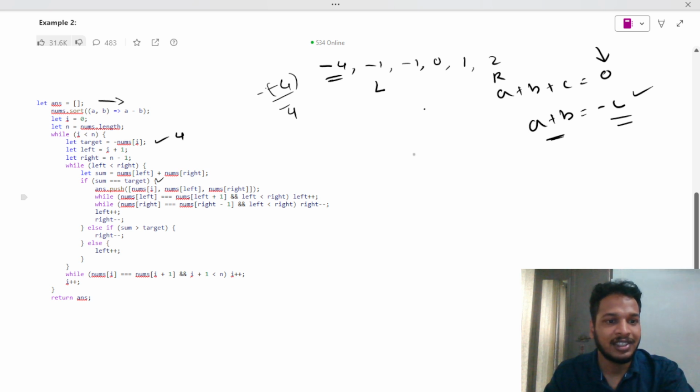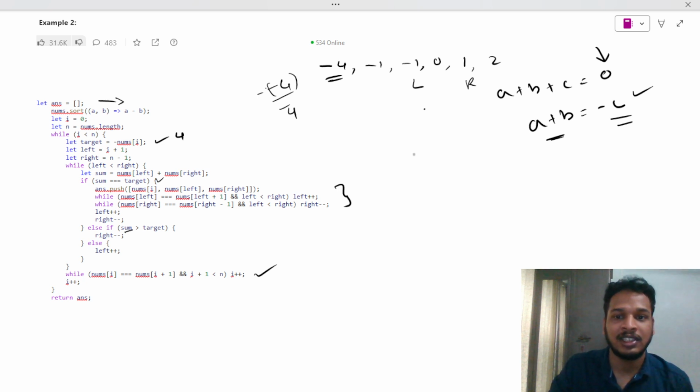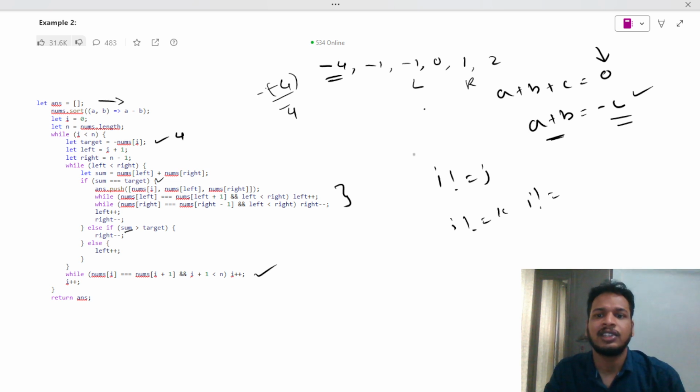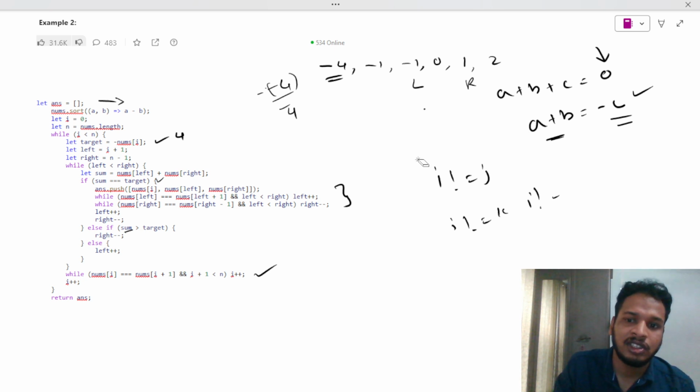If it is not making it, this is the typical thing: if my sum is greater than my target, I will move my right towards the left, and otherwise I will move left plus plus and right minus minus. What I'm doing over here is skipping some elements. As I said, i should not be equal to j, i should not be equal to k, j should not be equal to k. These should not be equal to each other.